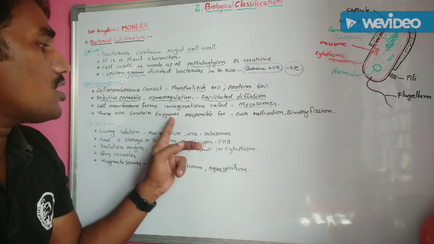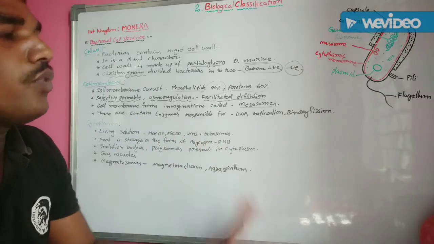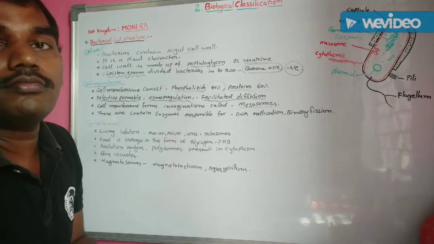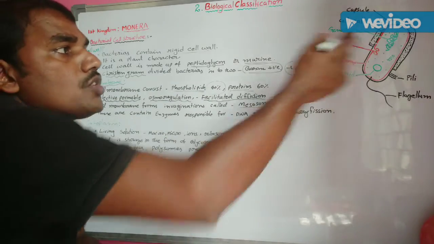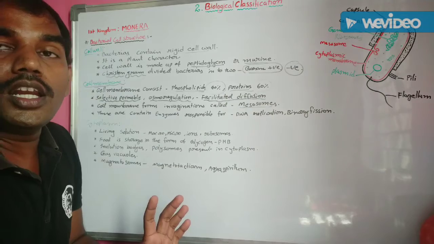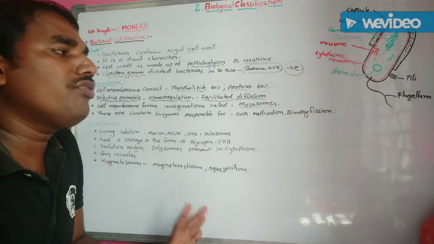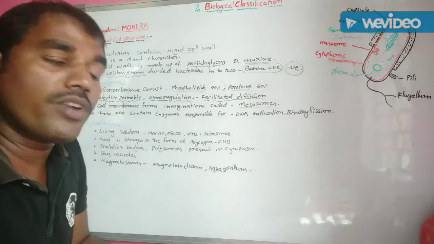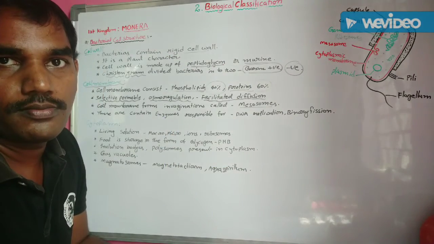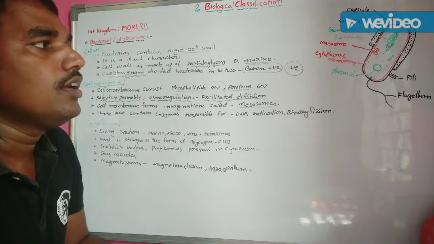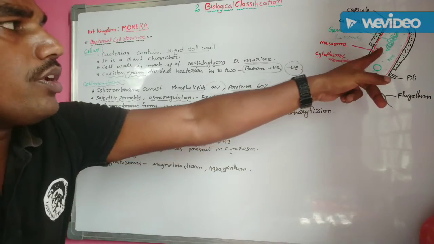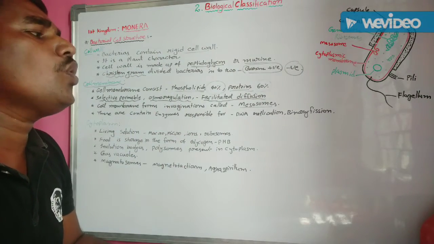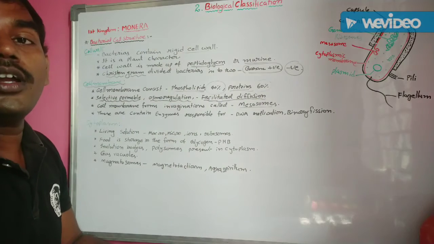These mesosomes contain some enzymes responsible for DNA replication and also binary fission. Especially, mesosomes are involved in DNA replication and binary fission. By the presence of respiratory enzymes, they also perform the respiratory process. Understand? This is a very important structure in the cell membrane. It is known as mesosomes.